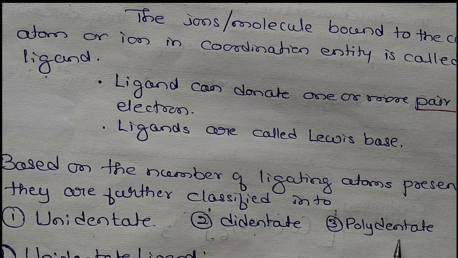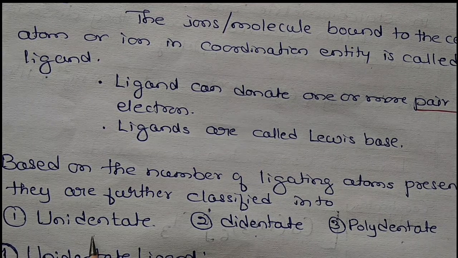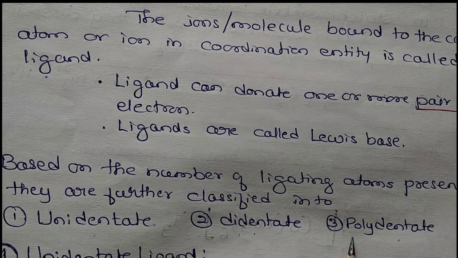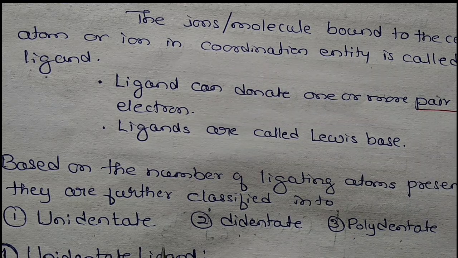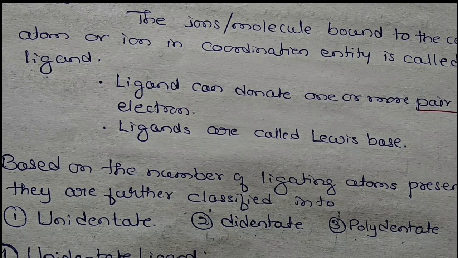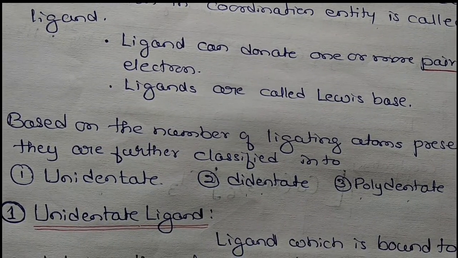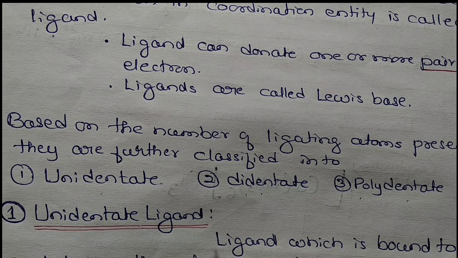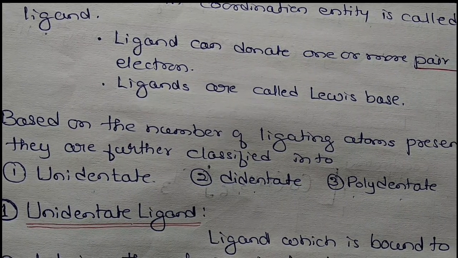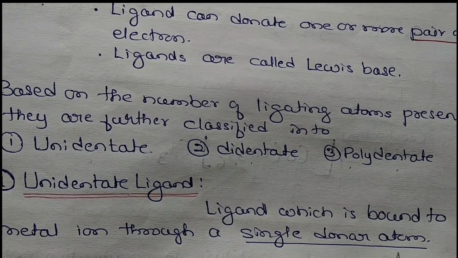So these are very important. We must know which is unidentate, which is didentate and which is polydentate. And in unidentate we again have negative, positive and neutral ligands. Those are very important things here. So now let us go to the first, the unidentate ligand. A unidentate ligand is bound to a metal ion through a single donor atom.